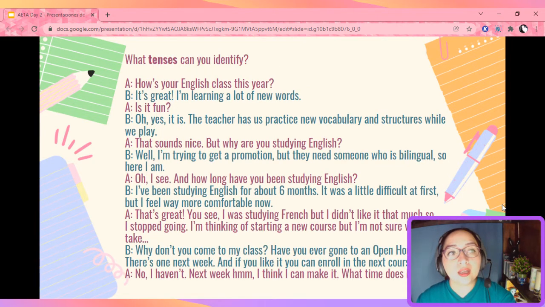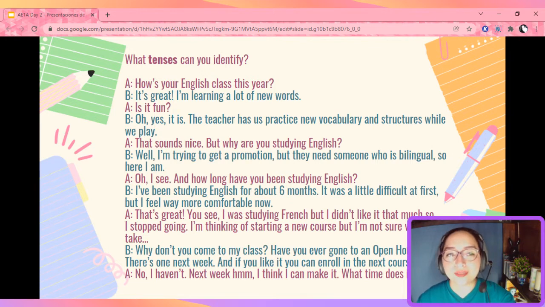Now, here we have the conversation again, but this time I want you to identify all of the tenses that you can. For example, how is your English class this year? In this case, is is present, right? The present of be. Let's see what else we can find. I am learning a lot of new words. If you notice, this is present continuous. Now pause the video and try to find a few more.